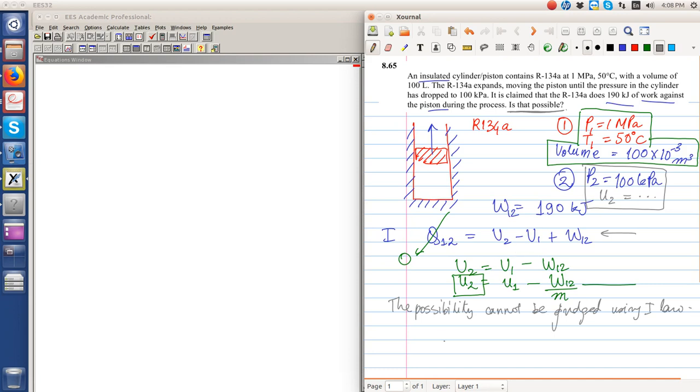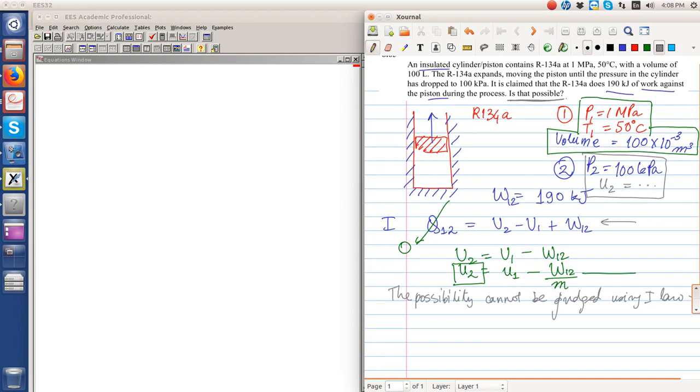One must make use of the second law. We know what state 1 and state 2 are, and we know that the cylinder is insulated. Therefore S2 minus S1 gives us an idea whether the process should be possible or not, because S2 minus S1 is equal to the integral from 1 to 2 of del Q by T plus S generated 1-2.